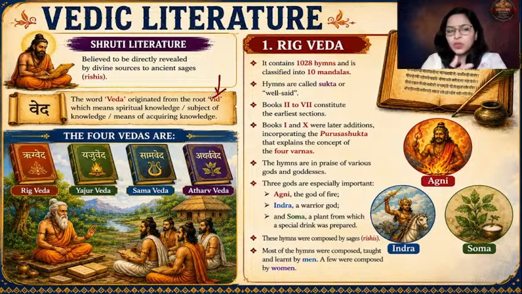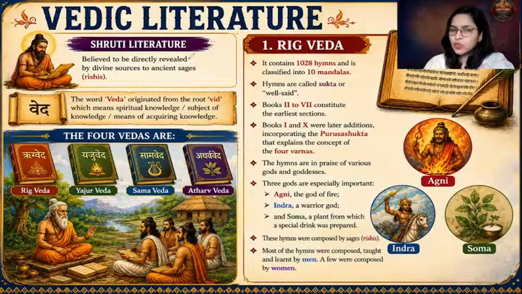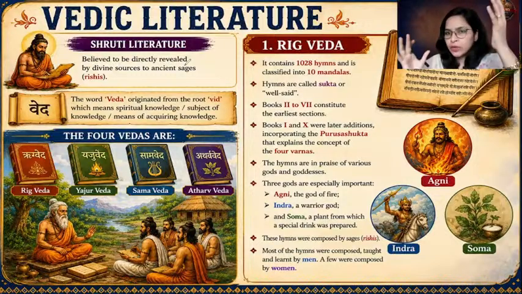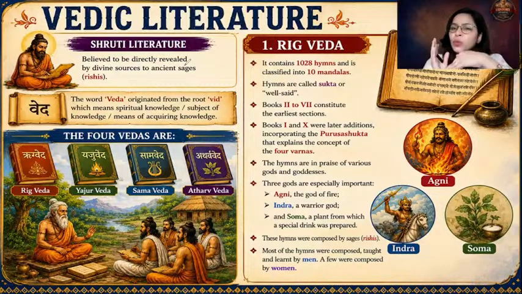Okay. So there are four Vedas we all are aware of. The oldest Veda is the Rig Veda. Then you have Yajur Veda, Sam Veda, and Atharva Veda. The oldest one is Rig Veda. Now, we have understood that there are two parts of the Vedic age, the early Vedic age and the later Vedic age. Now, Rig Veda belongs to the early Vedic period. So whatever information we get from the Rig Veda matches with the culture of the early Vedic age. Not the entire Rig Veda, certain parts of Rig Veda.